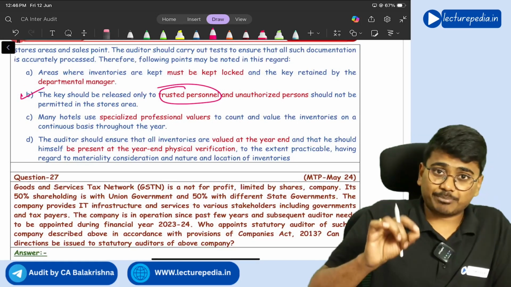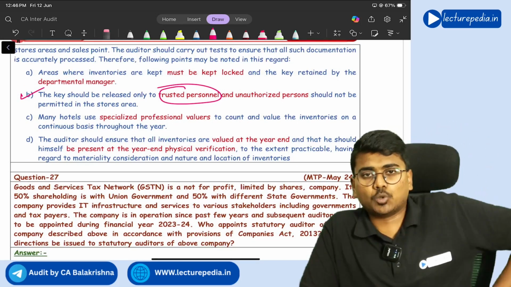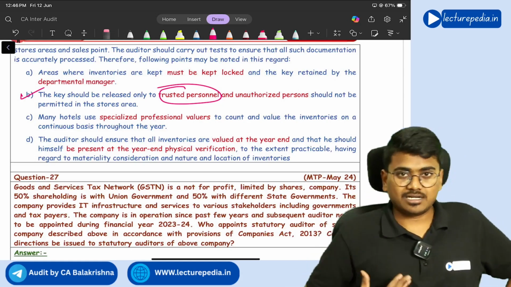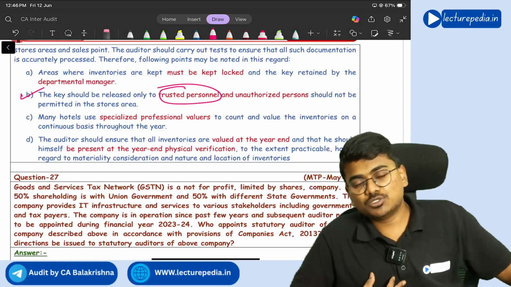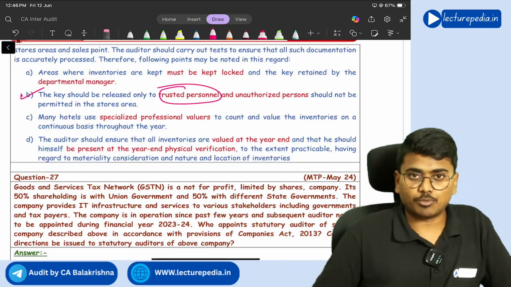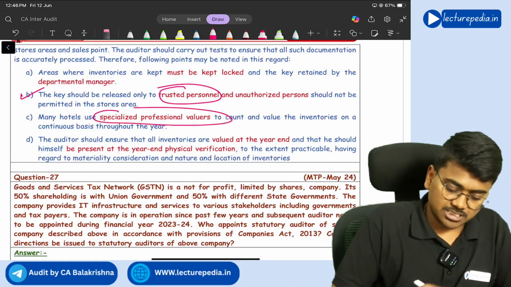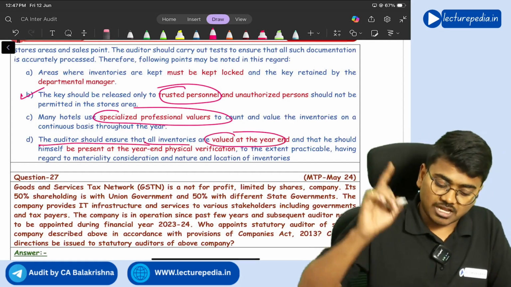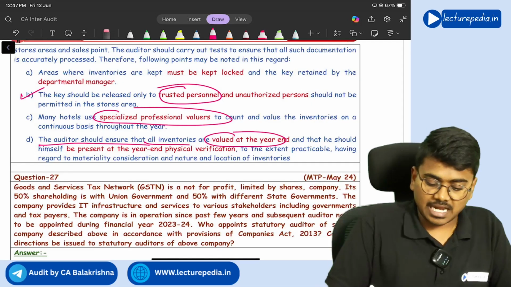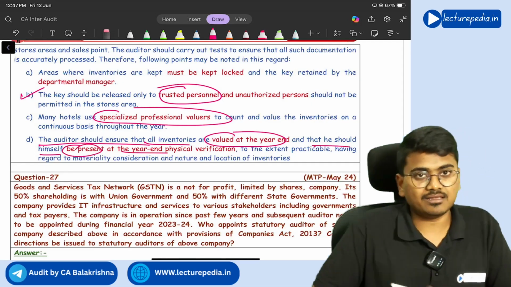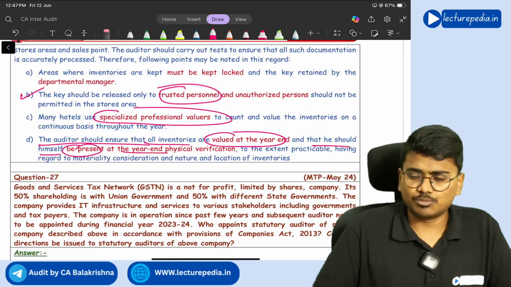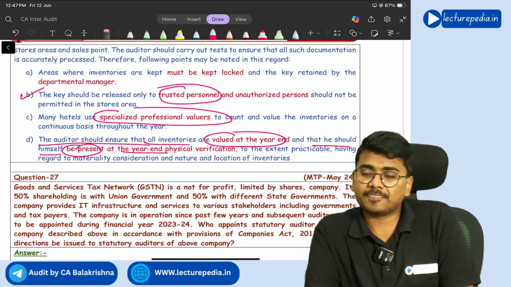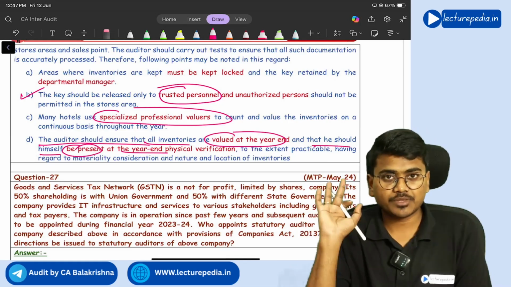Next, for the purpose of valuation of inventory in the hotel, generally hotels will appoint specific valuers. So the auditor can decide whether to use that valuer's valuation report, or he himself can appoint another valuer, a specialized professional valuer. And next, the auditor should ensure that all inventories are valued at the end of the year, and that he should himself be present at the year end physical verification. This is a simple point. At the time of physical inventory verification, the auditor should also be present at the inventory verification, right?